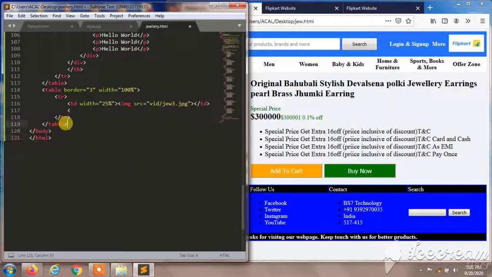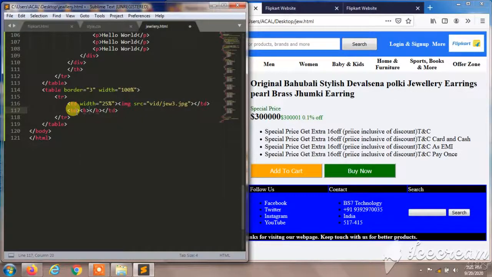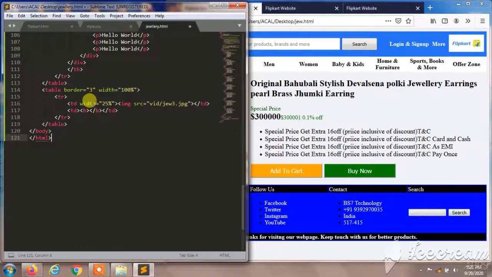So I'm going to create one more td here, or here td. In the td I'll give, it was bold, so I'll give b command, so it appears bold. So in this bold color I'm going to write the details of the jewelry.